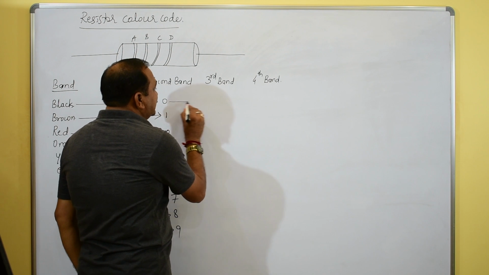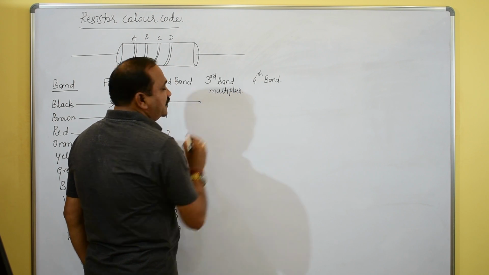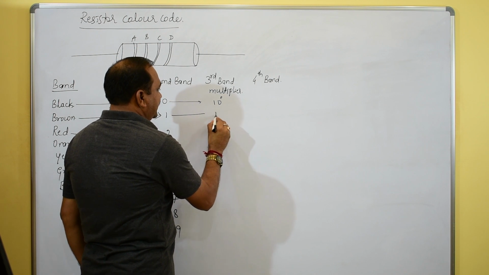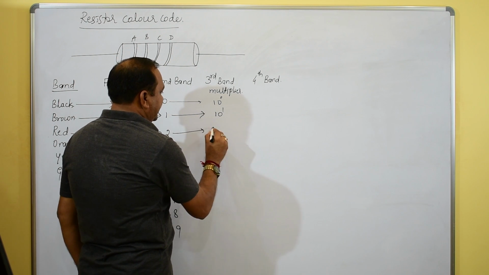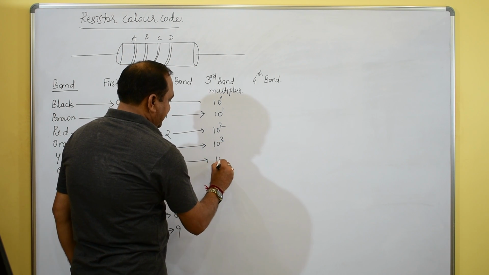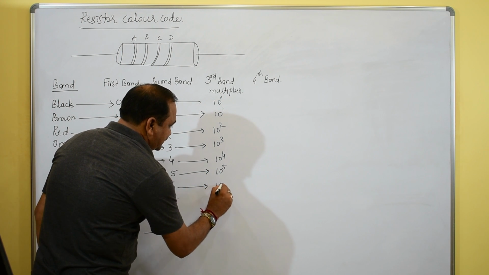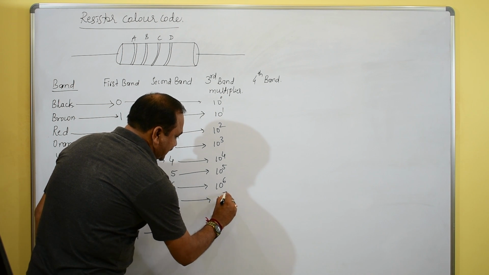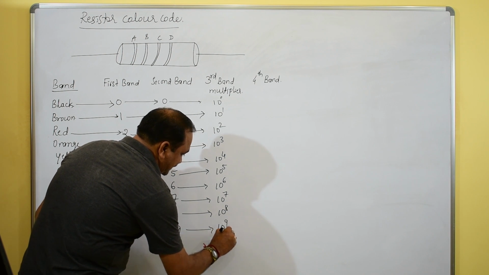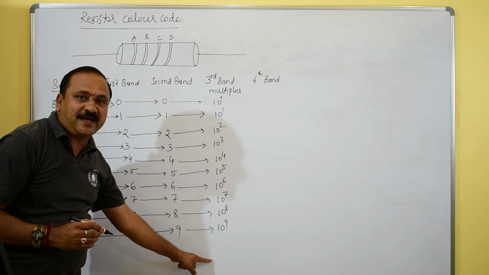The third band is the multiplier. Here the multiplier is 10 raised to 0, 10 raised to 1, 10 raised to 2, 10 raised to 3, 10 raised to 4, 10 raised to 5, 10 raised to 6, 10 raised to 7, 10 raised to 8, 10 raised to 9. These are all the multipliers.